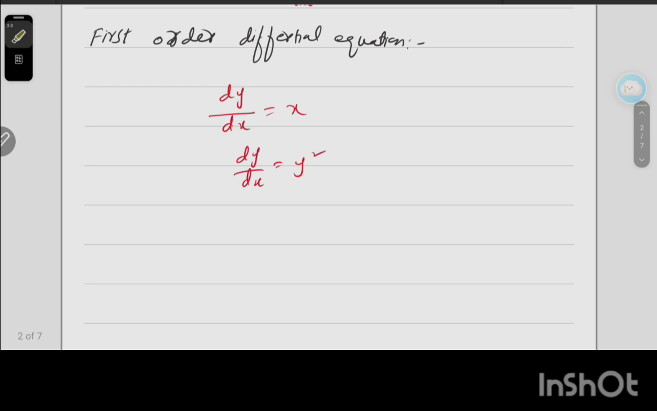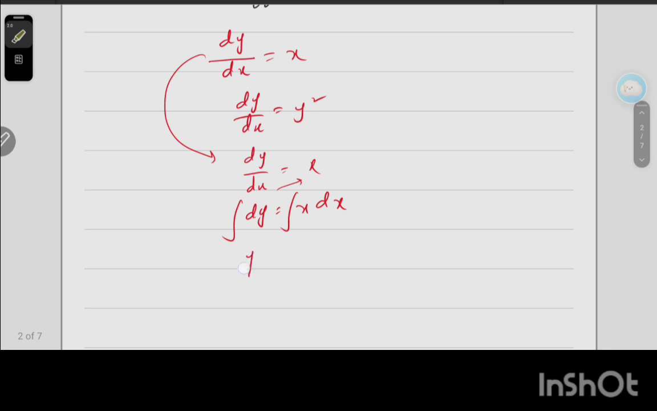Further, if we discuss this equation dy by dx equal to x, then dy will be x dx. Take integration on both sides, this means y and this means x square by 2 plus c.